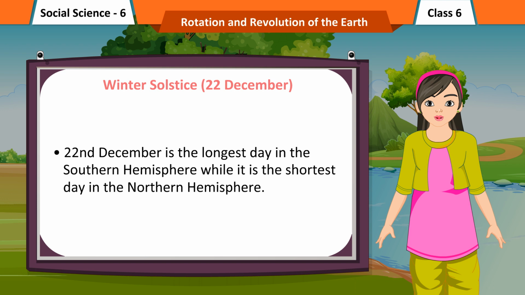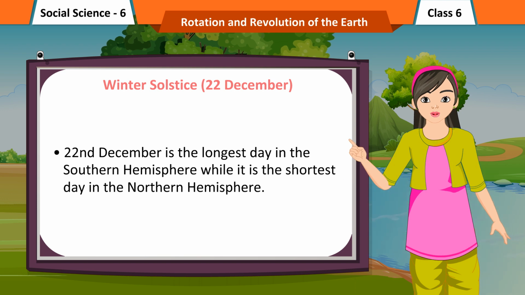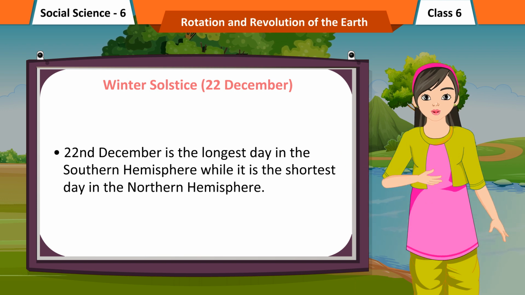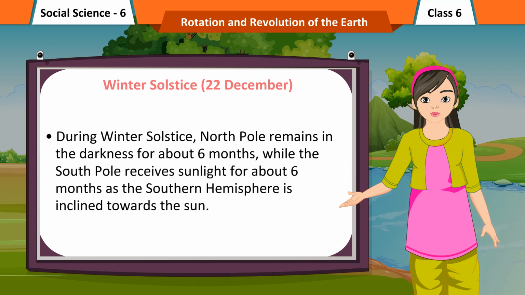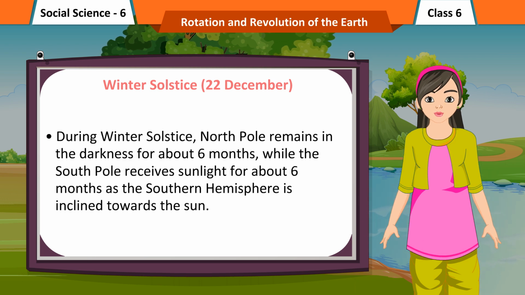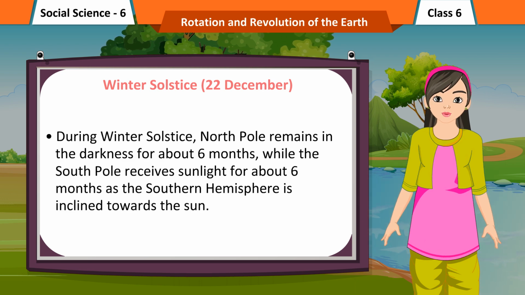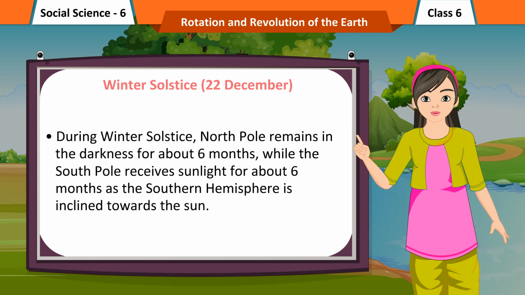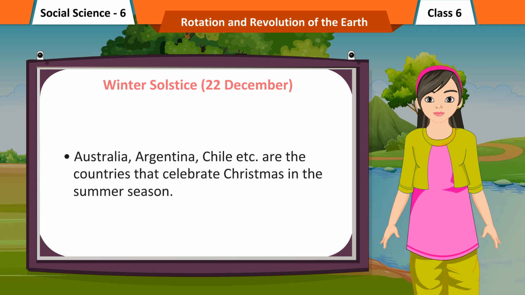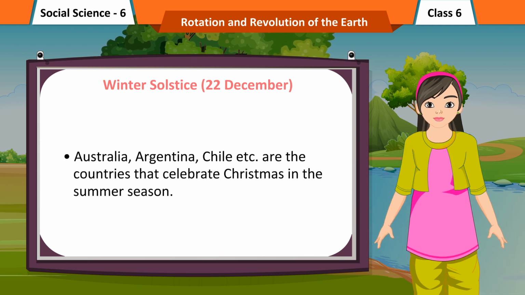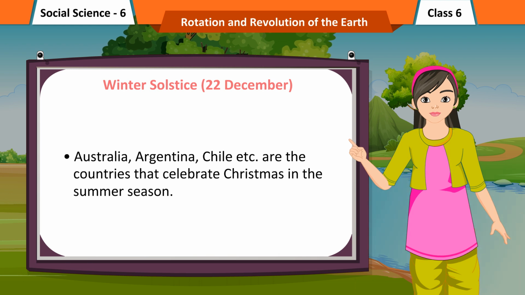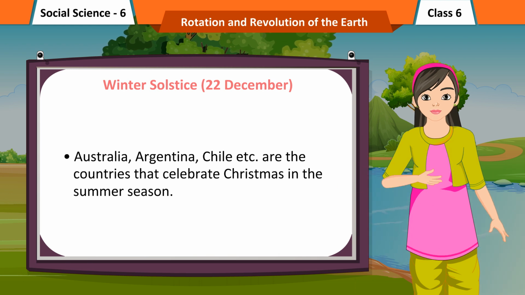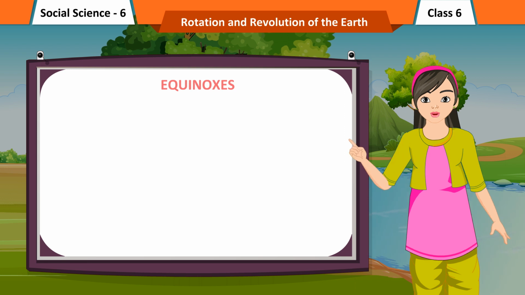22nd December is the longest day in the southern hemisphere while it is the shortest day in the northern hemisphere. During winter solstice, the North Pole remains in darkness for about 6 months, while the South Pole receives sunlight for about 6 months as the southern hemisphere is inclined towards the Sun. Australia, Argentina, Chile, etc. are the countries that celebrate Christmas in the summer season.